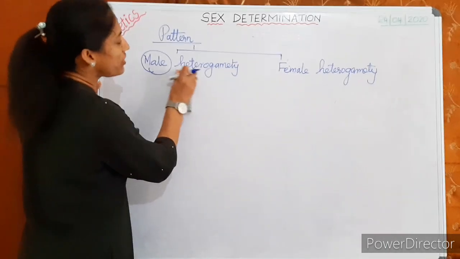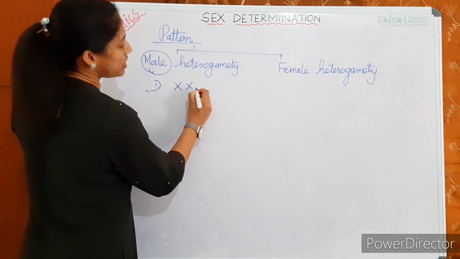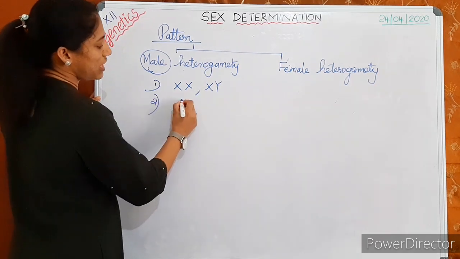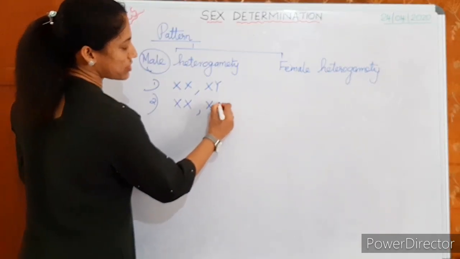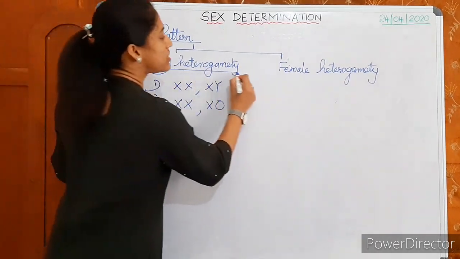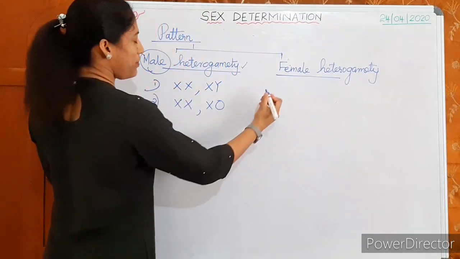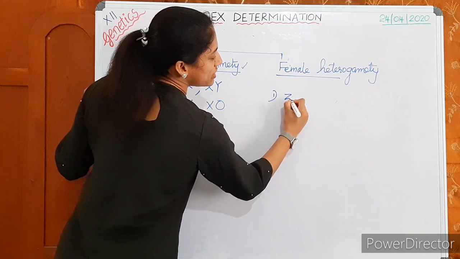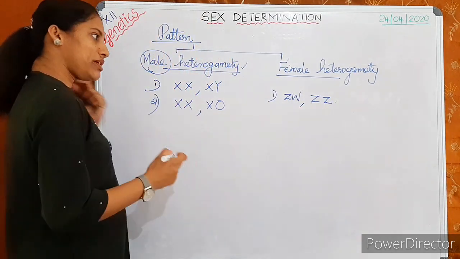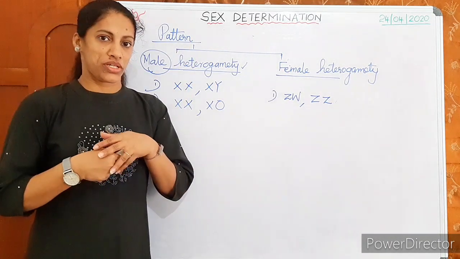When we discuss the examples, we can make it clear. For male heterogamety, you have two patterns to study: one is the XX-XY pattern, the other is the XX-X0 pattern. These two patterns are examples of the male heterogamic type. For the female heterogamic type, you study the ZW-ZZ pattern. Altogether, these three patterns you have to study to understand sex determination.